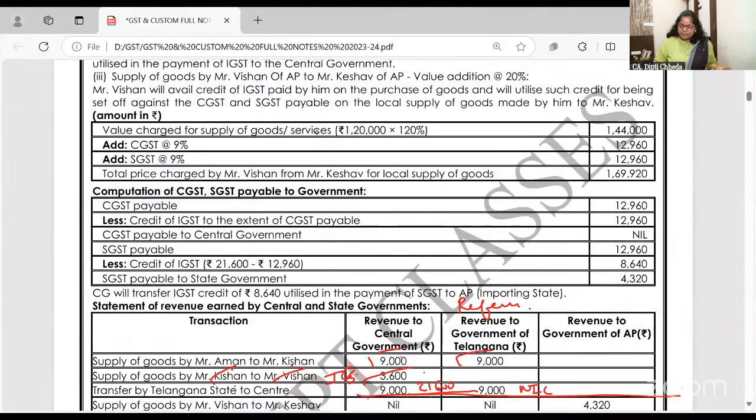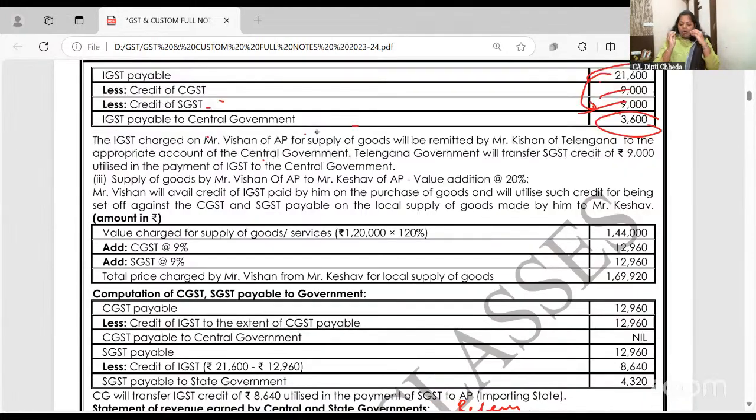Now, the last part. The goods have gone, with IGST paid, from Telangana to AP. Understood? Right. Now again, Vishen has supplied it to Keshav with 20% value addition.